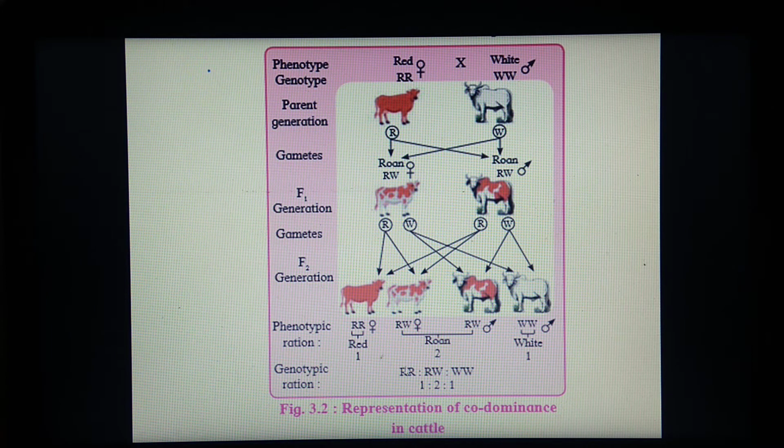In case of genotypic ratio, again the same: capital R capital R 1, capital R capital W 2 individuals, and WW is 1 individual. Again we have got a 1:2:1 ratio, which deviates from the 3:1 ratio in Mendel's monohybrid crosses. So here the revision of incomplete dominance and codominance is completed. Now we are going to see the next one, that is multiple alleles. It comes under intragenic interaction.